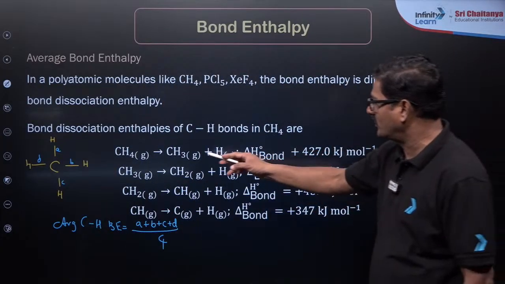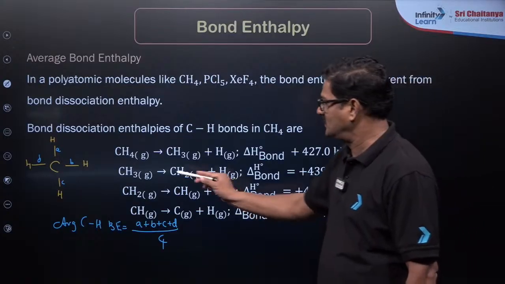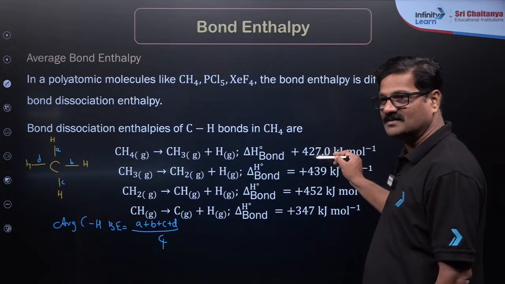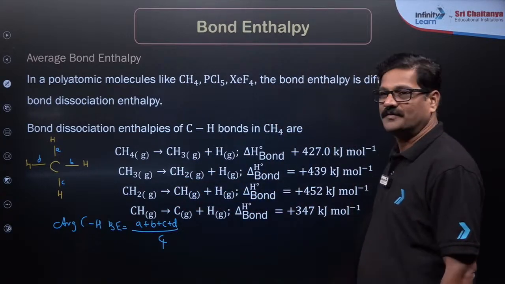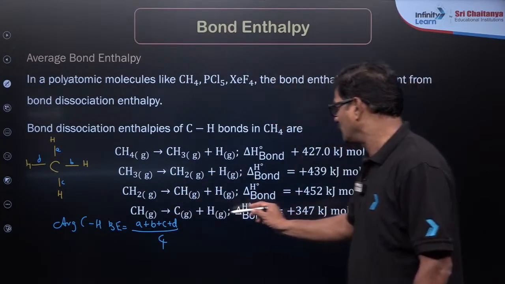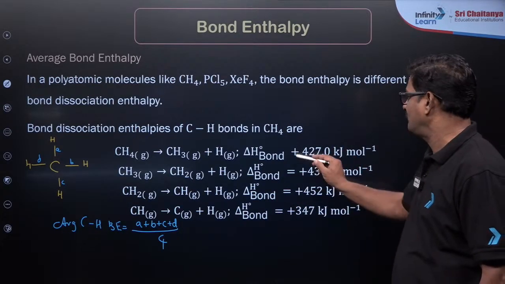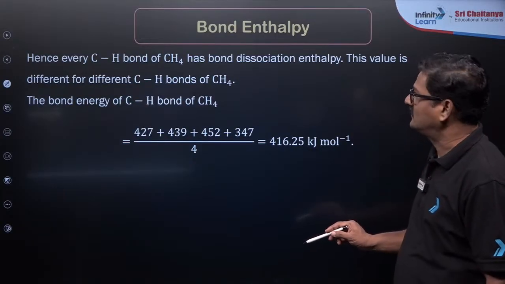First bond is broken, it is plus 427. Second bond is broken, so 439. They are not exactly the same. Third bond is broken, 452. And fourth bond is broken, 347. Experimentally these values are measured. Okay, so the average value you are going to see.